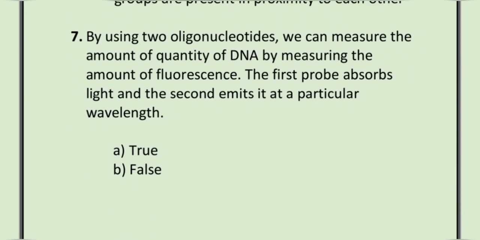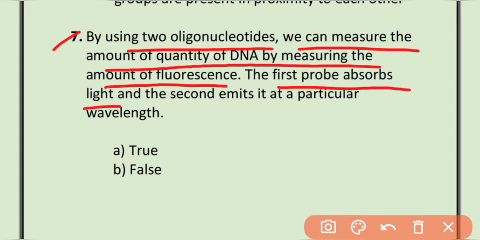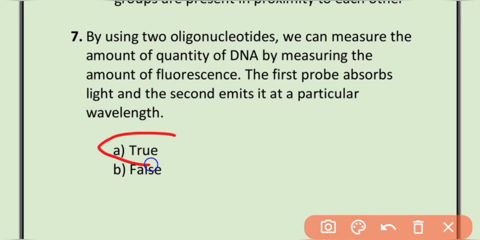MCQ number 7. By using two oligonucleotides, we can measure the quantity of DNA by measuring the amount of fluorescence. The first probe absorbs light and the second emits it at a particular wavelength. This statement is true.